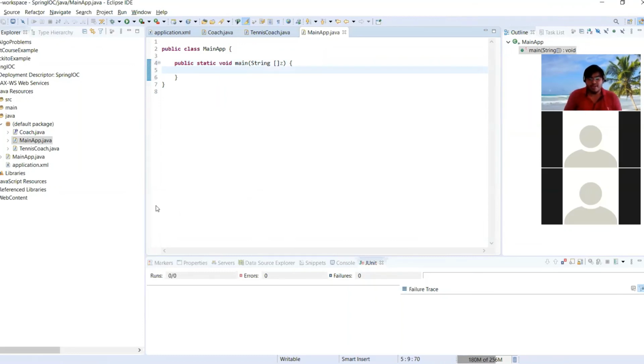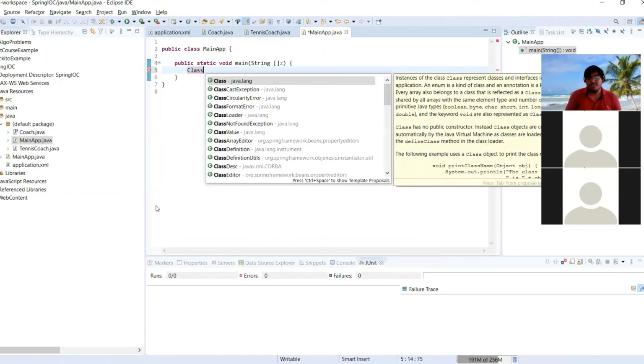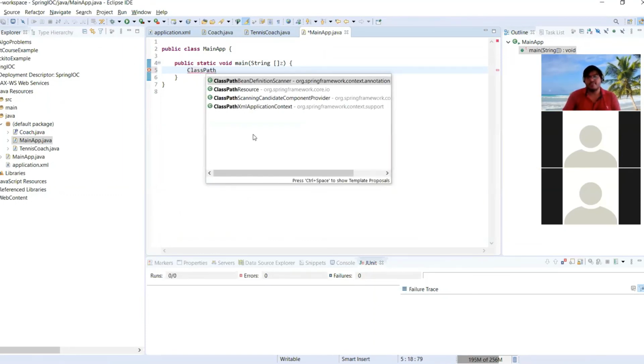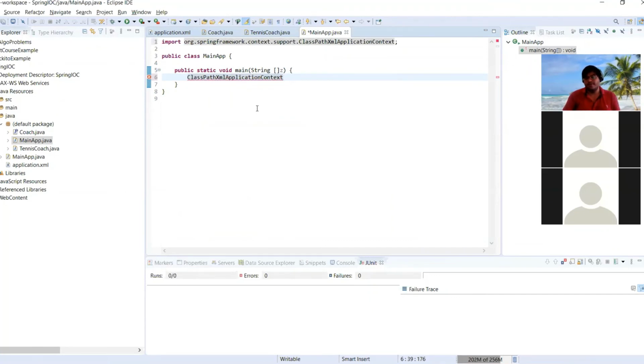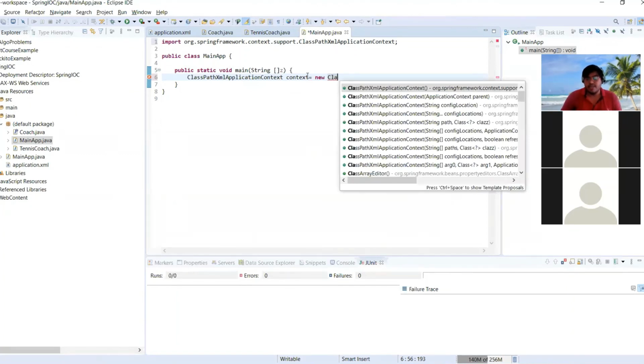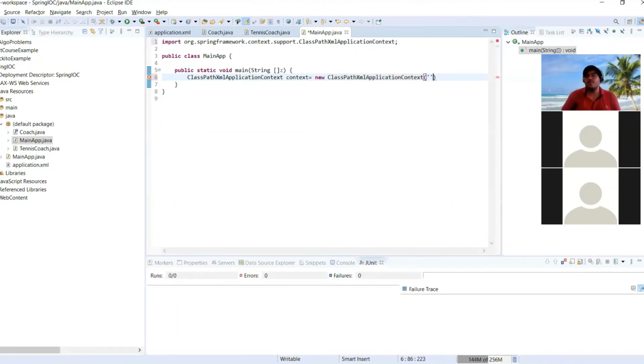So in this main method, I have to instantiate the object of which class? Class path XML application context. There are three classes I have told, but if we are using this XML configuration file, then we have to instantiate the Spring container with this class only. Spring class path XML application context. context = new ClassPathXmlApplicationContext, and here we need to give our configuration file path. So currently it is in the same hierarchy, application.xml.